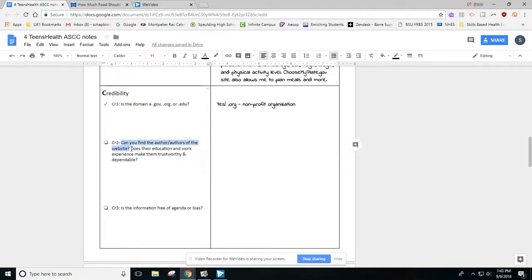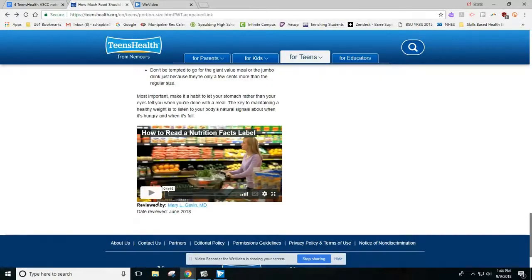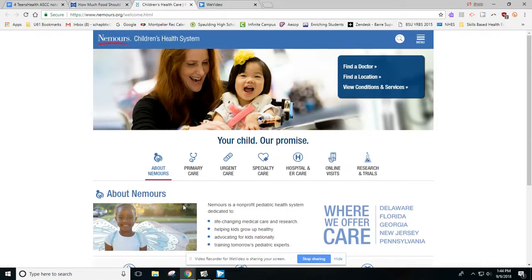Now we want to make sure that Mary's background and education is something that we should trust. Does she know what she's talking about when she's reviewing this article? So this is pretty handy because it's actually linked right in the article. So I can click right on her and it will take us to the organization that she works for, which is the Nemours Children's Health System, which is a hospital for children's health.